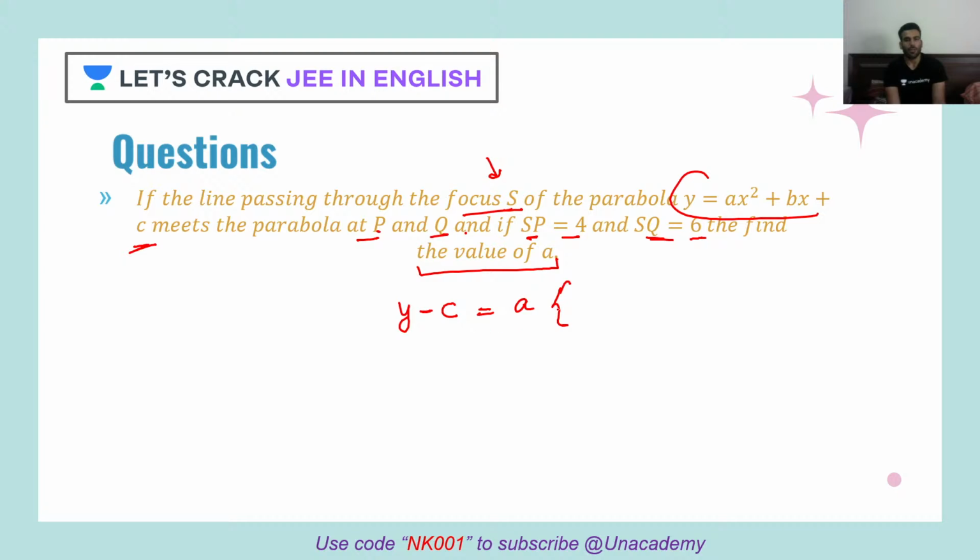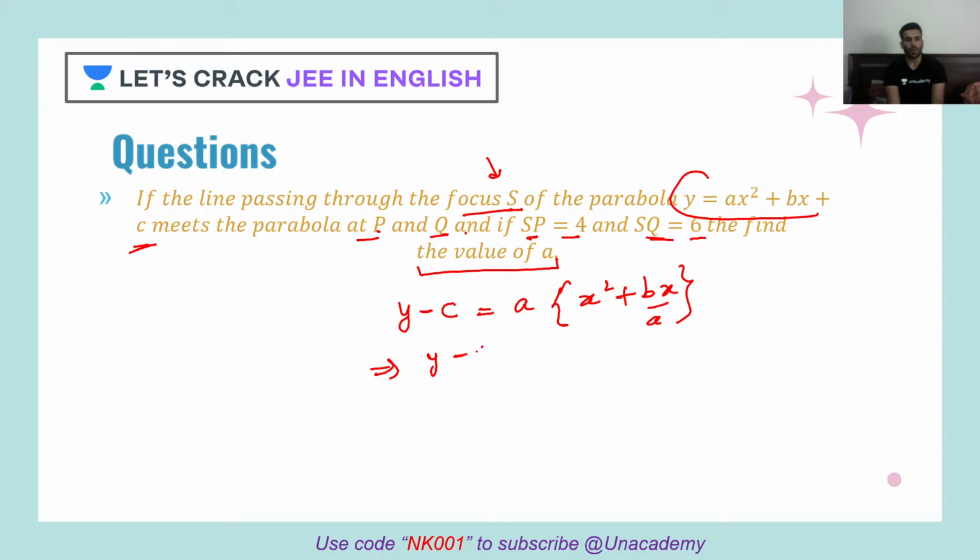When I take a common, so I have x square plus bx by a. Correct? See, I have taken c here, one, it became y minus c, and from the right hand side I have taken a common, so it became this. So I'll make a perfect square.